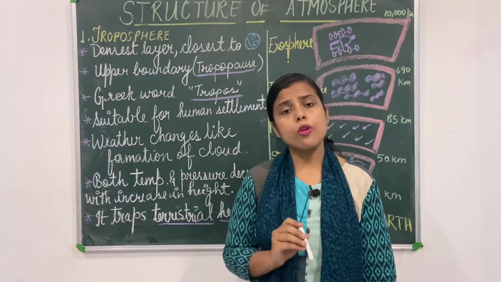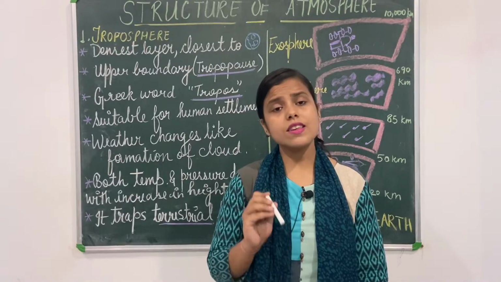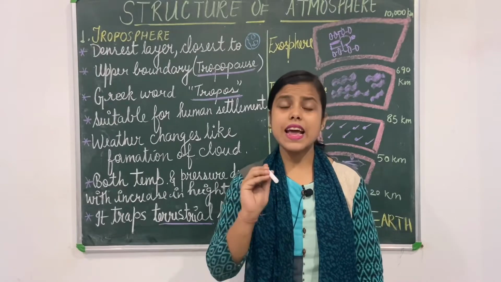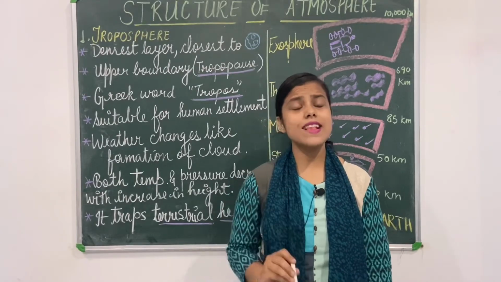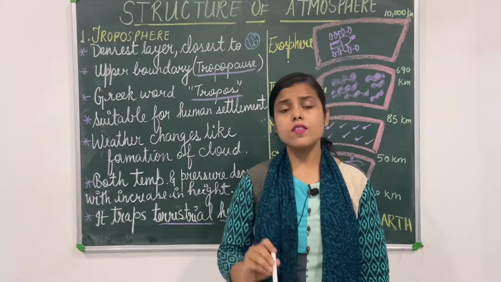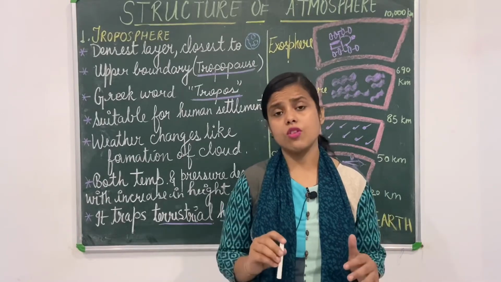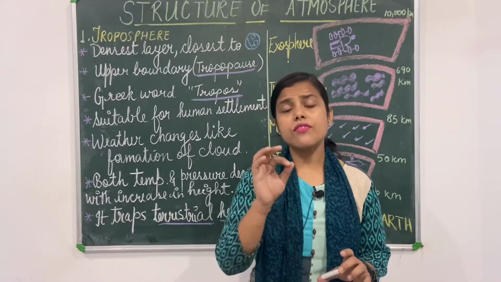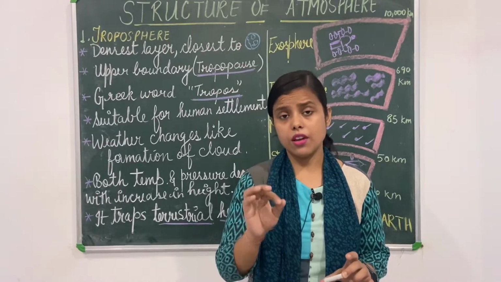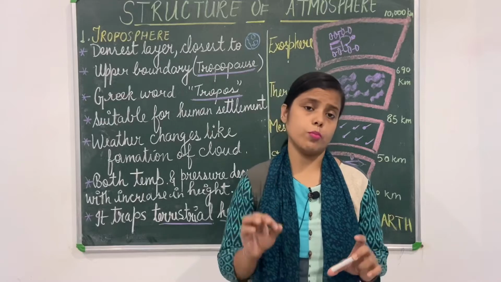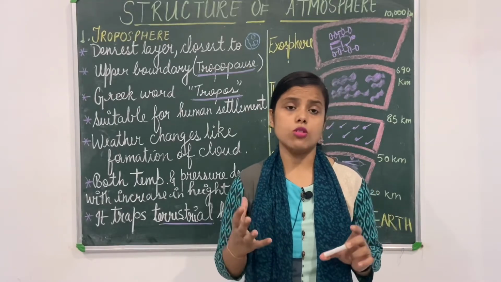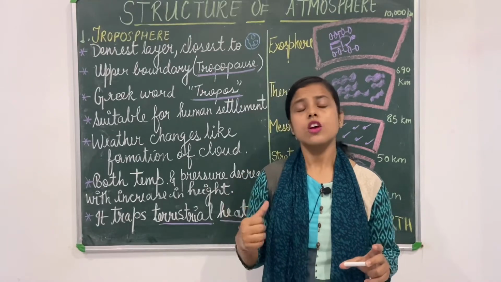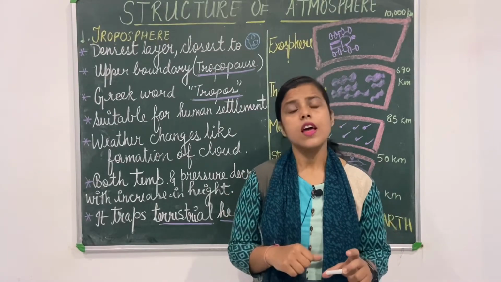Second most important point about troposphere is it is the closest layer to the earth, and it is the densest layer. Why is it said to be the densest layer? Because out of 100% of the gases present in our atmosphere, 75% of air is present in troposphere. Maximum volume of air, maximum mass of that air is present in troposphere, in this layer.